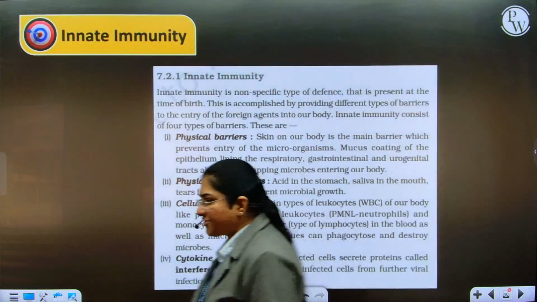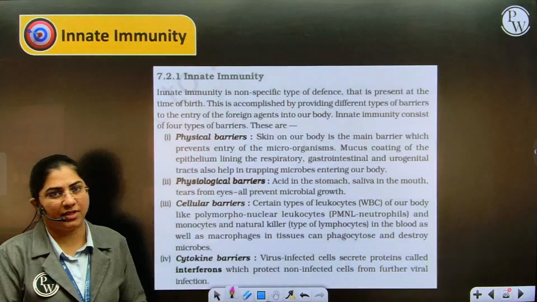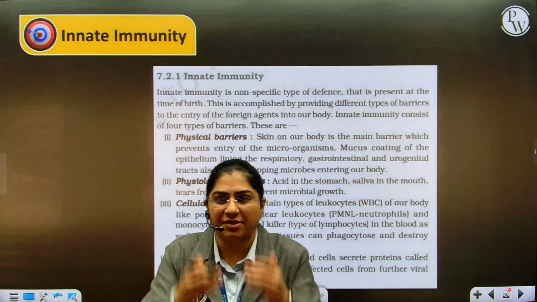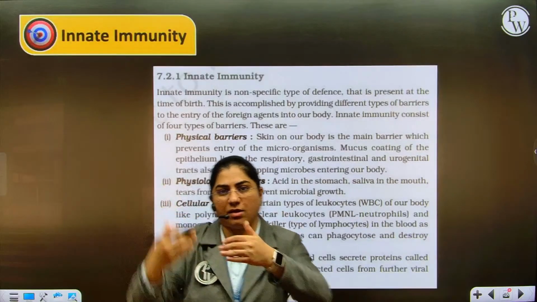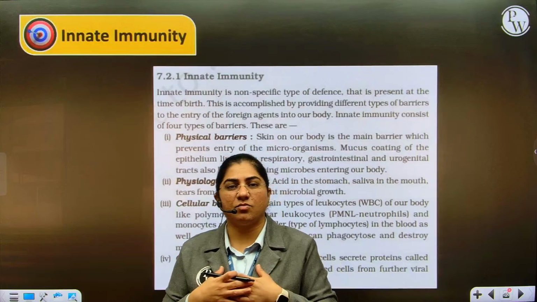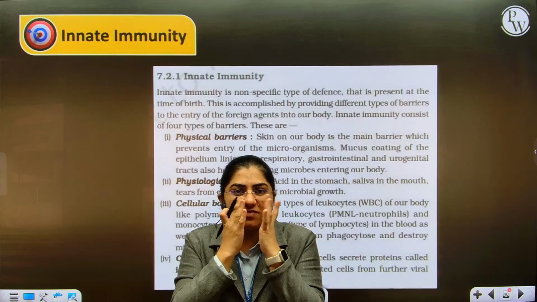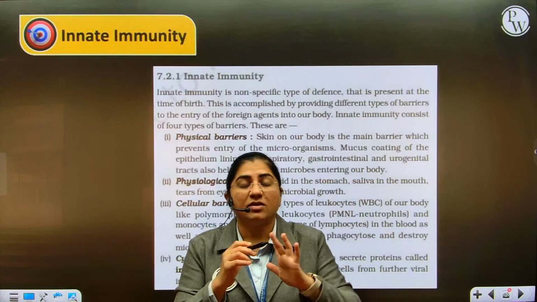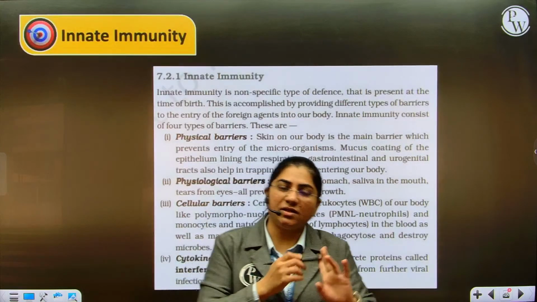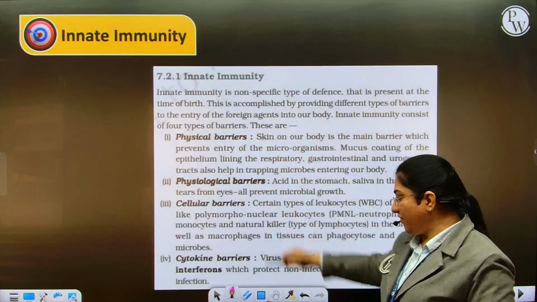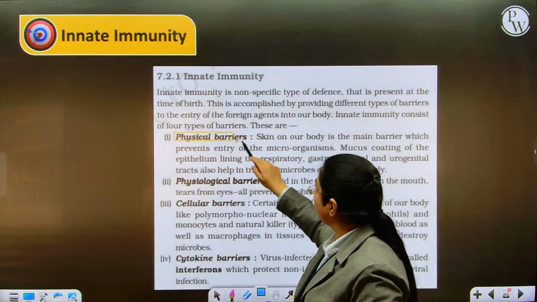Now, what are these physical, physiological, cellular and cytokine barriers? When we are talking about a physical barrier, barrier means protection; it is preventing, it is blocking. Physically preventing the pathogen from entering the body, which is done via the skin, and via the mucous membrane present in the respiratory, digestive, urinary and genital, that is the urogenital, systems. So it traps the foreign particle and prevents it from entering inside.